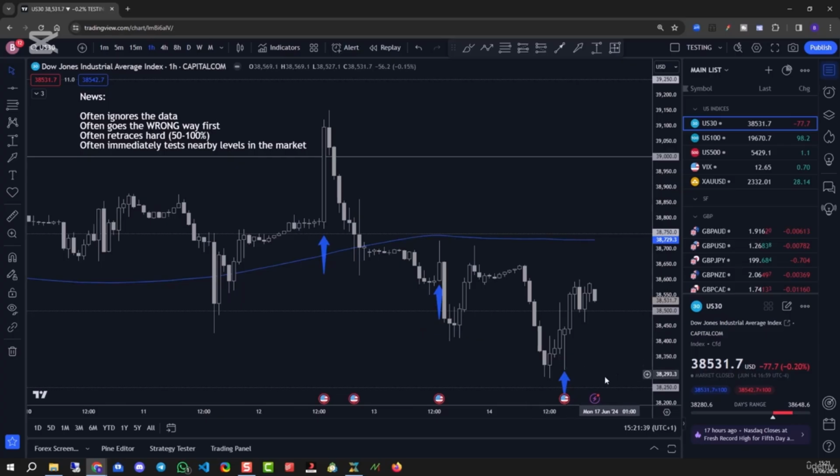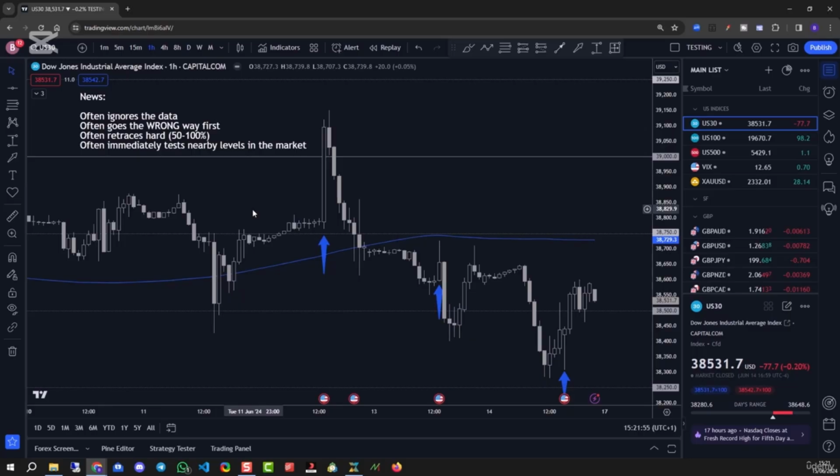Let's have a look at example number 3. Did not make it down to a 250. It wasn't a million miles away, but look, there was a very obvious low. A very obvious low, shot down, tested the low, up it went. Where did it go to? The 250 level. So again, it immediately tests the nearby levels in the market.